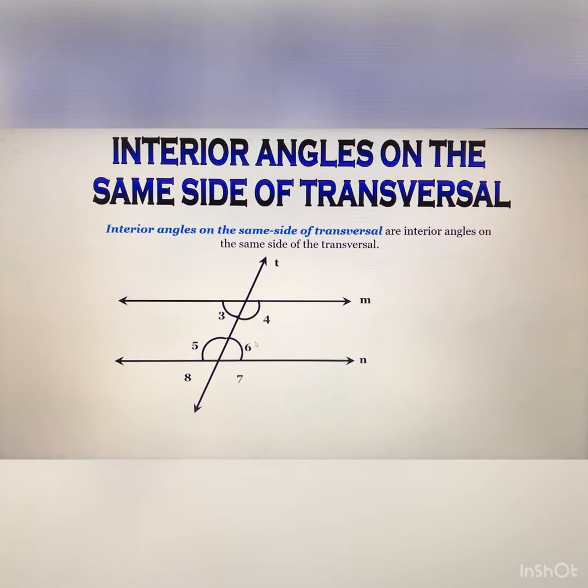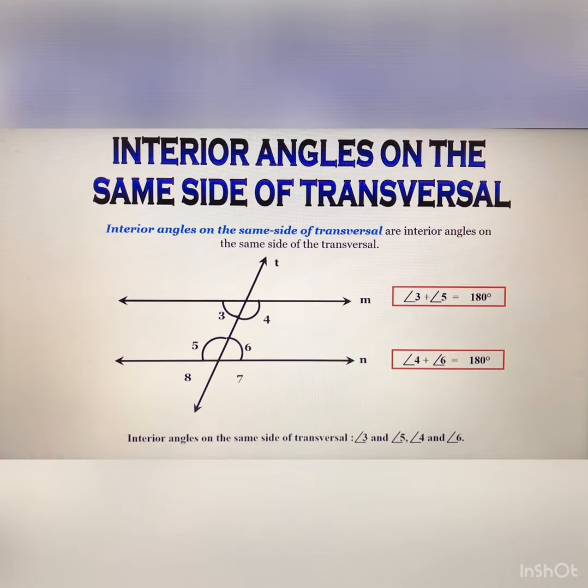You can see that this is the left side of the transversal. So angle 4 plus angle 6 is always 180 degrees, and angle 3 plus angle 5, on the right side of the transversal, is also 180 degrees. Similarly, for interior angles on the same side, 3, 5, 4 and 6, keep in mind this is the formula you can use directly in solving the question.